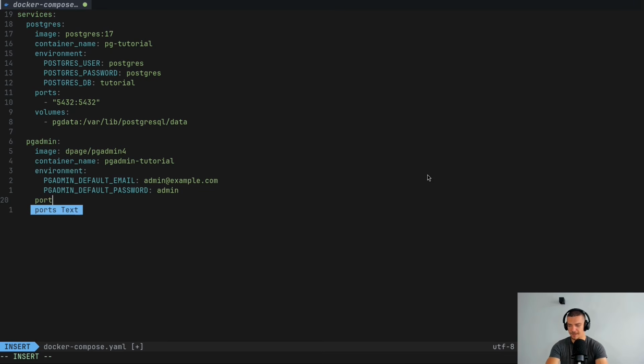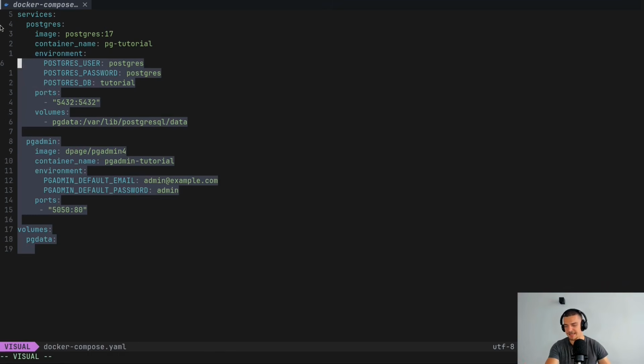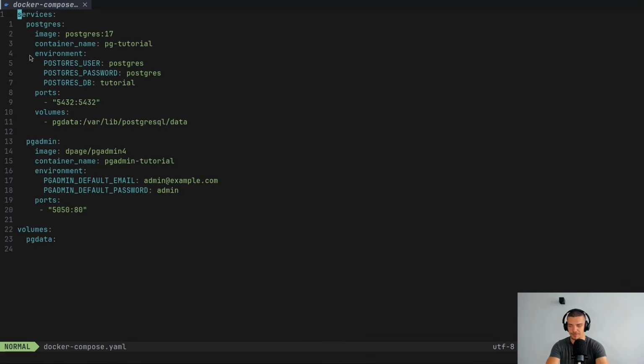Then we also want to map the ports here. Here I'm going to say I want to map 5050 to 80. And finally, we want to also say volumes, pg data, just to define that this volume exists. So that is our setup. If you're not using Docker, you probably didn't watch this, but this is how I'm going to run Postgres and pgadmin using Docker here.